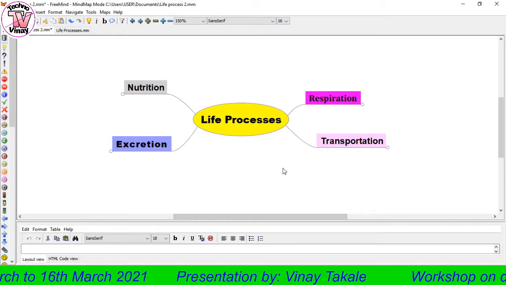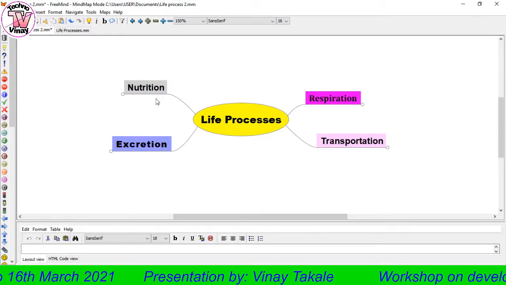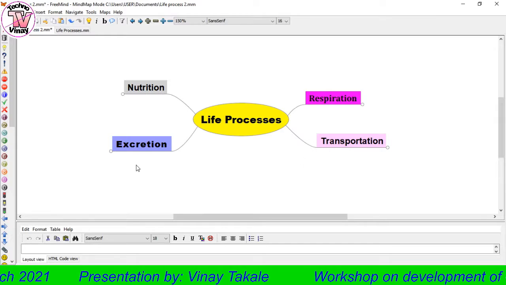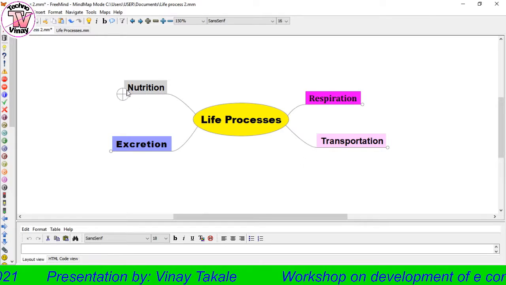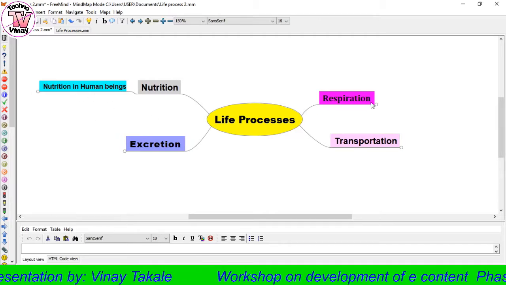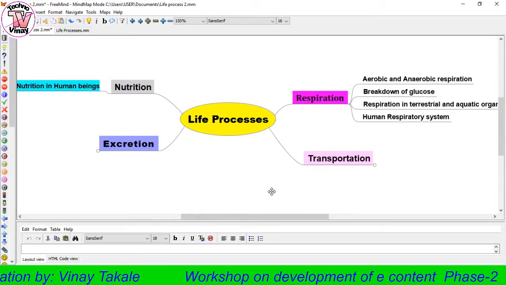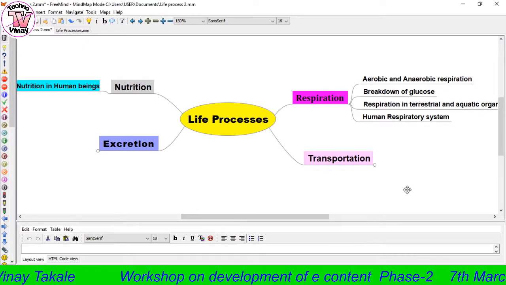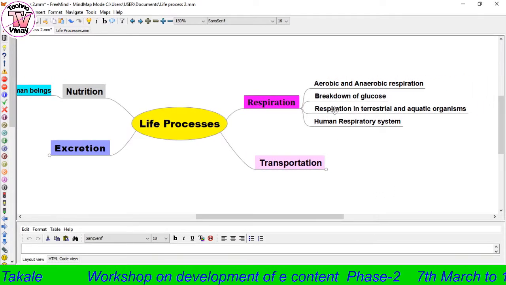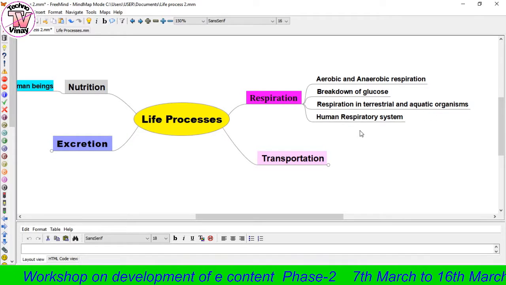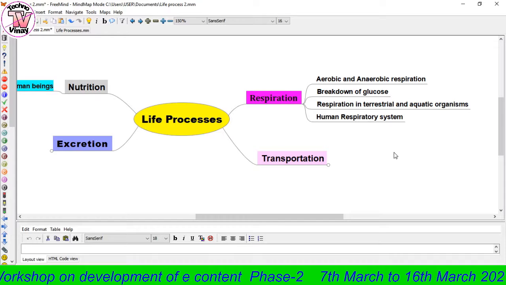So here these are the different processes: nutrition, respiration, transportation and excretion. So nutrition we are going to study in human beings. Respiration we are going to study aerobic and anaerobic respiration, breakdown of glucose, respiration in terrestrial and aquatic organisms, and the human respiratory system.